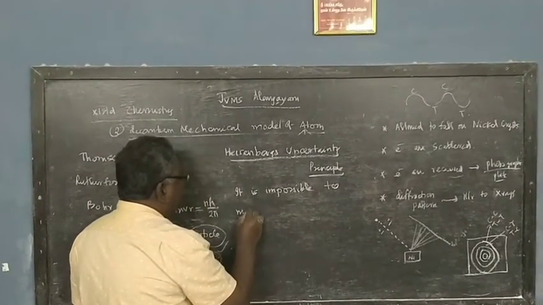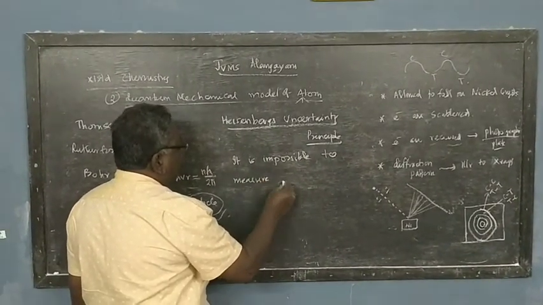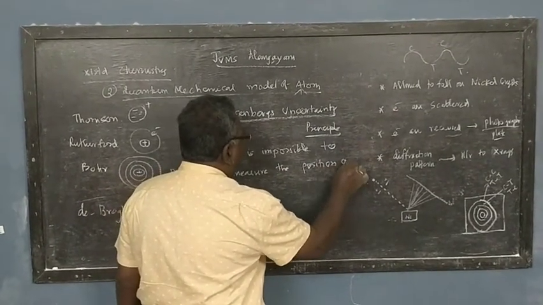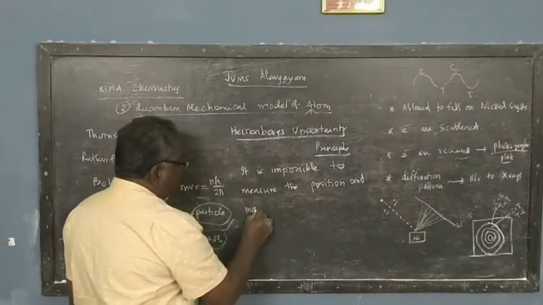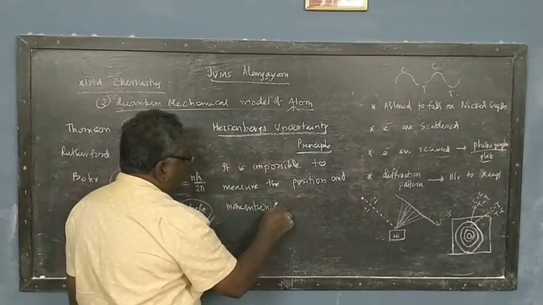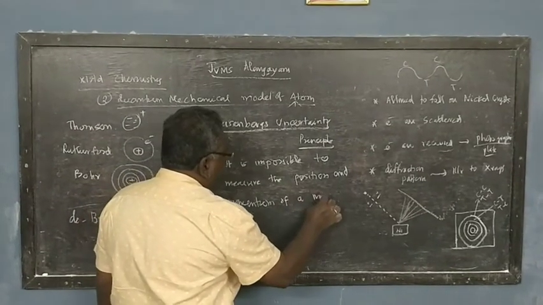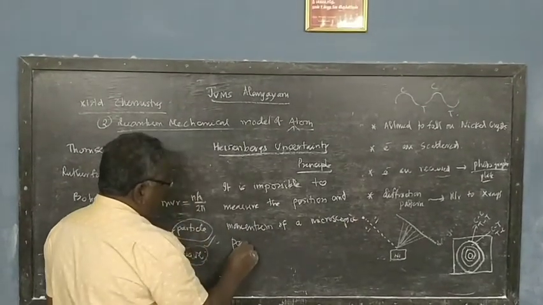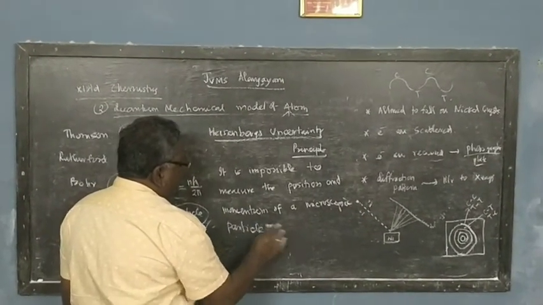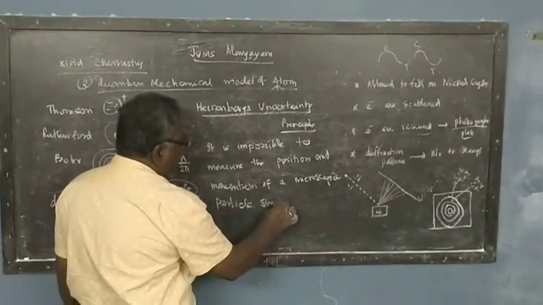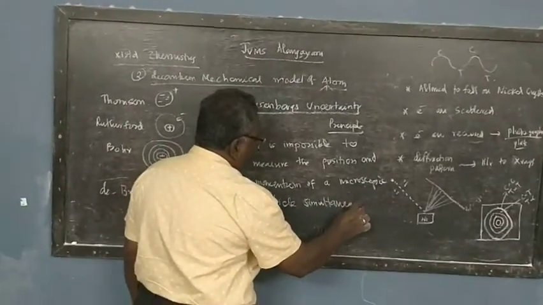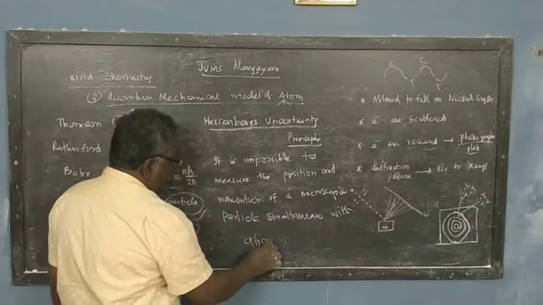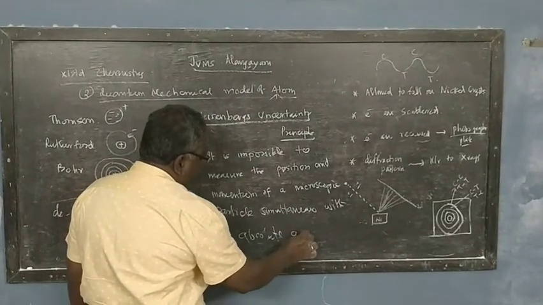to measure the position and momentum of a microscopic particle simultaneously with absolute accuracy.